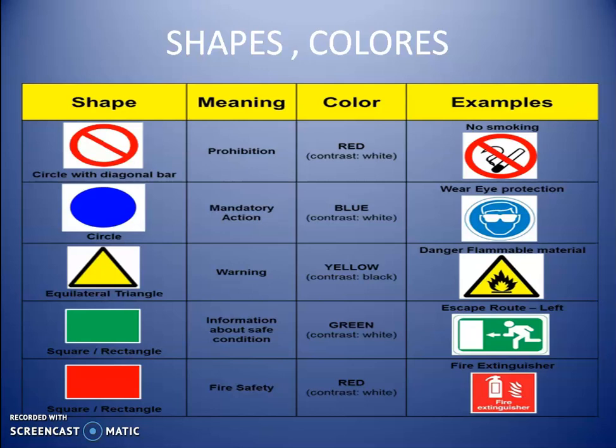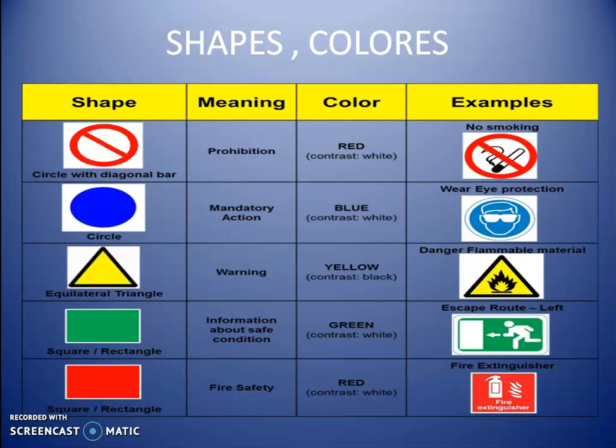Fourth one, information signs, which are available in green color with white symbols.